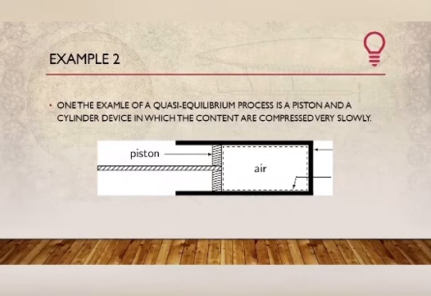A compression process, as shown here, could only be considered a quasi-equilibrium process as long as the piston moves slowly enough that the pressure inside the gas remains nearly uniform at all times. If the pressure were not uniform, then some regions of the gas would experience an unbalanced force and accelerate. That would indicate that the system was not at mechanical equilibrium, and the process could not be considered a quasi-equilibrium process.